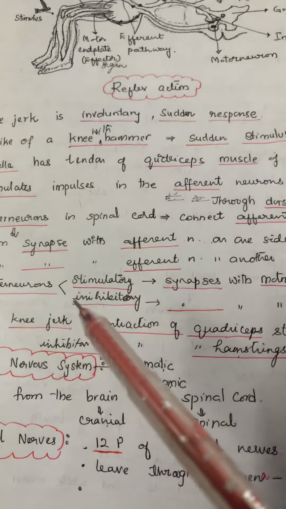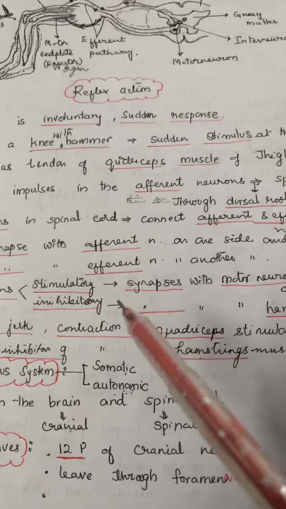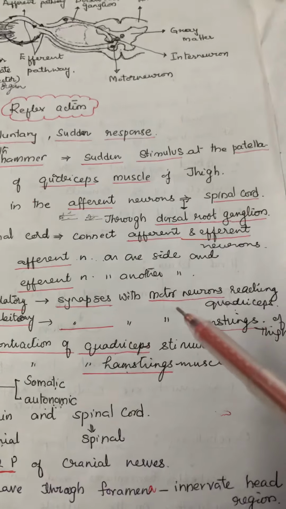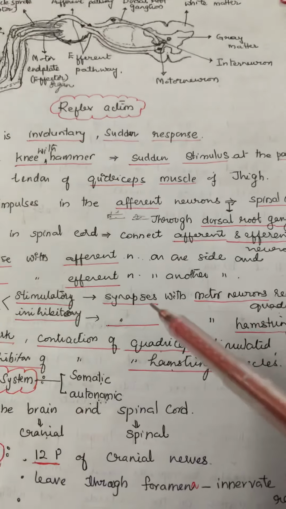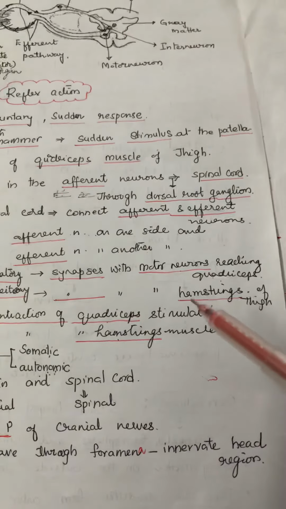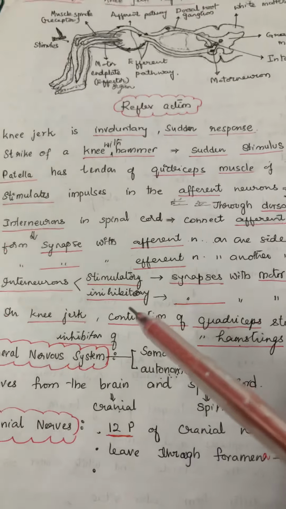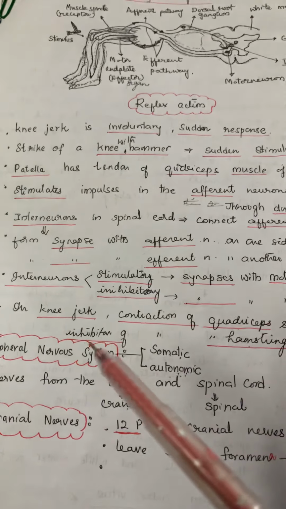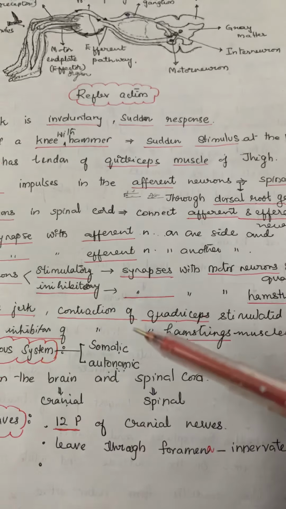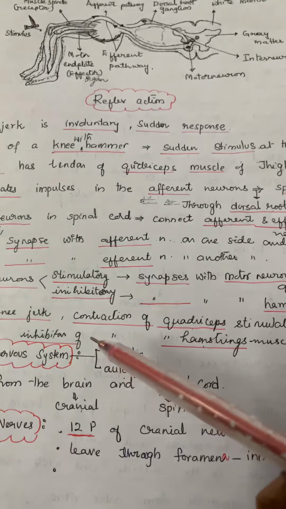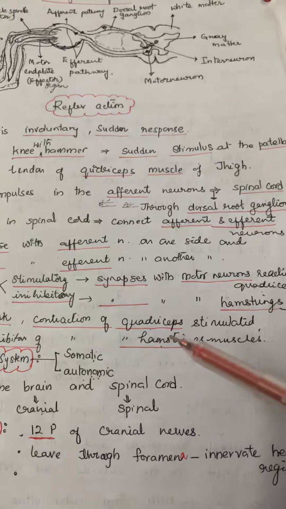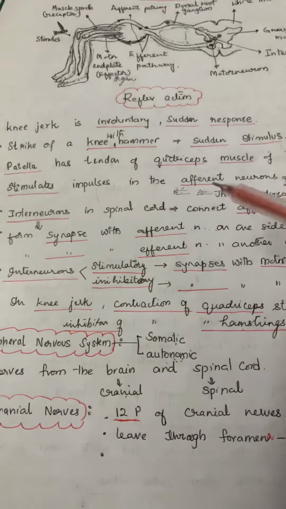These interneurons have a stimulatory effect or inhibitory effect depending upon the response. When they synapse with the motor neurons reaching the quadriceps, they release a stimulatory neurotransmitter. When they synapse with the motor neurons of the hamstrings of the thigh, they release an inhibitory neurotransmitter. In case of knee jerk, contraction of the quadriceps will be stimulated because that part has to be contracted, and the contraction of the hamstrings muscle must be inhibited because they have to be stretched.